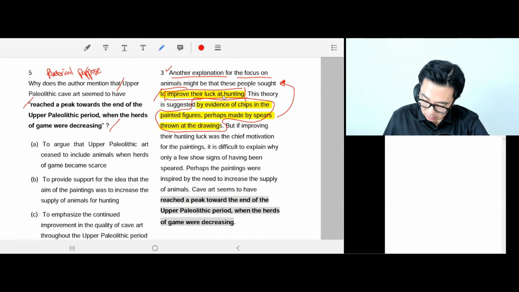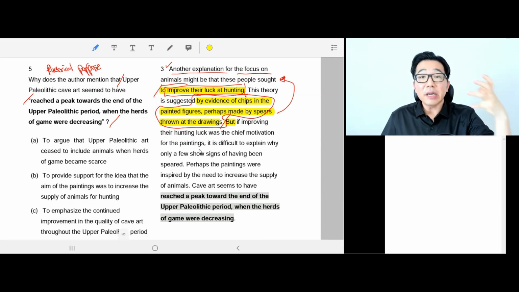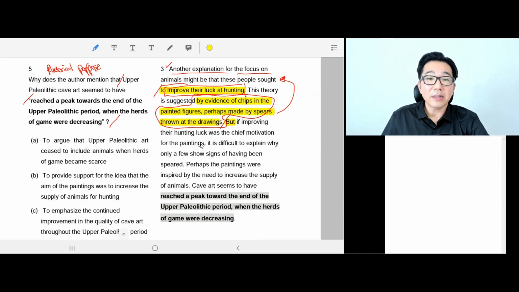Okay. All right, next sentence, starts with "but." So super important. We should pay attention because it's a contrast here. So probably this sentence will be disagreeing with the previous sentence, okay? But if improving their hunting luck was the chief motivation for the paintings, meaning primary reason, number one reason for the paintings, it is difficult to explain why only a few show signs of having been speared, okay?